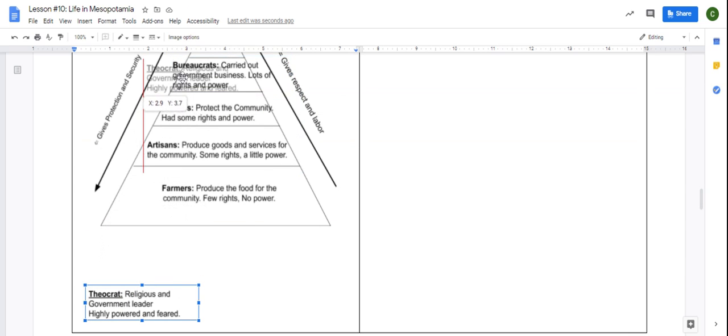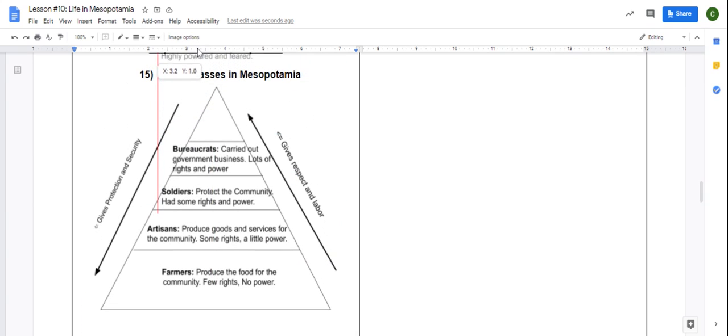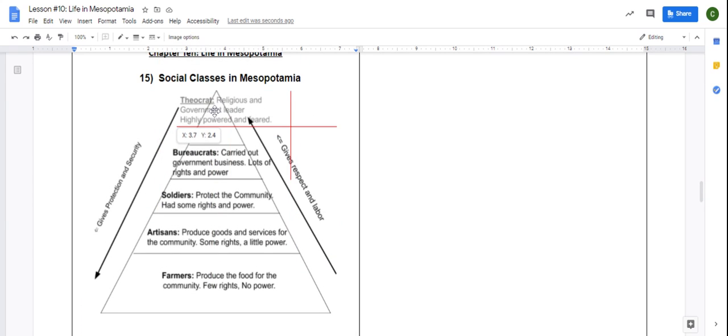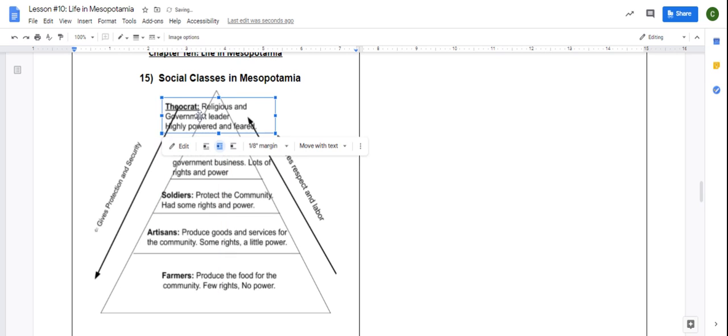Lastly, of course, is the theocrat themselves. They are on the top of the social class pyramid. There is only one theocrat at any given time. Keep that in mind. Theocrats do not share their power. They are treated like a god.